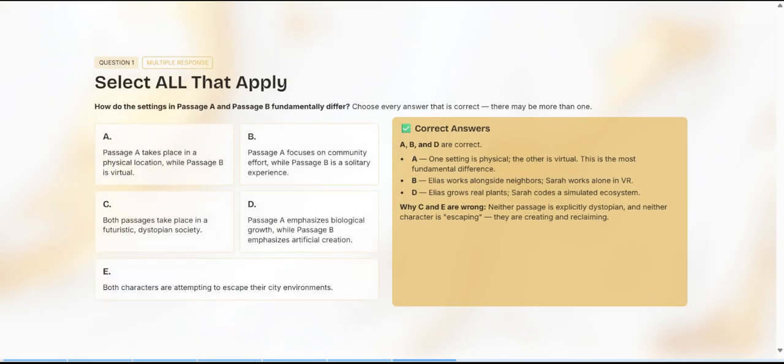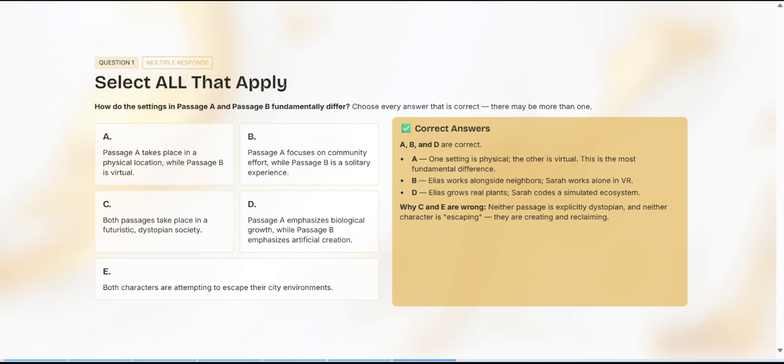Select all that apply. This is a multiple response question. How do the settings in passage A and B fundamentally differ? Choose every answer that is correct. There may be more than one. A. Passage A takes place in a physical location while passage B is virtual.